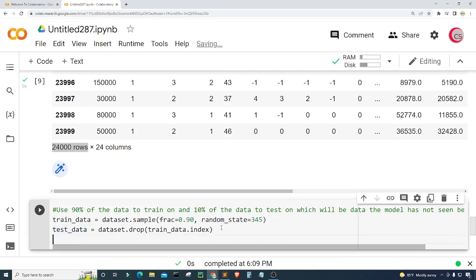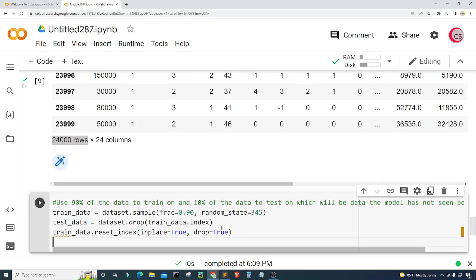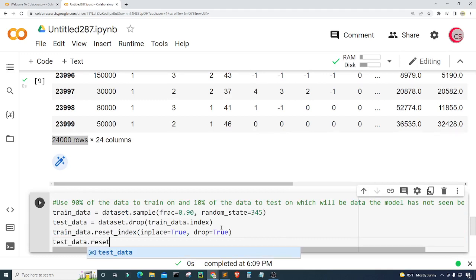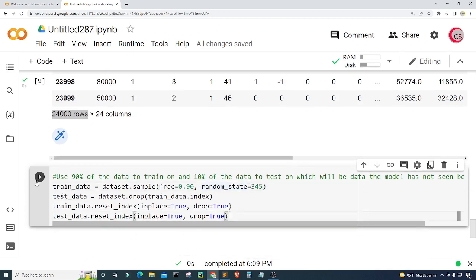All right, so now that we're done with that, we need to reset the index for both of these data sets. So train_data dot reset_index, inplace will be true, so we want it to reset the index, and drop will equal true as well, so we want it to drop. I want to do the same thing for test_data: test_data dot reset_index, inplace equal to true, and drop equal to true. All right, so let's go ahead and run this.